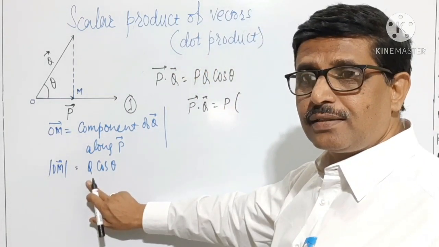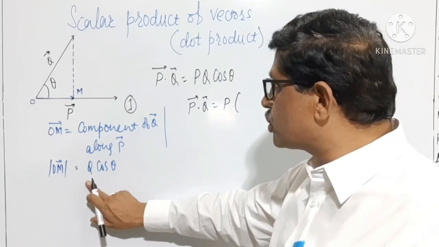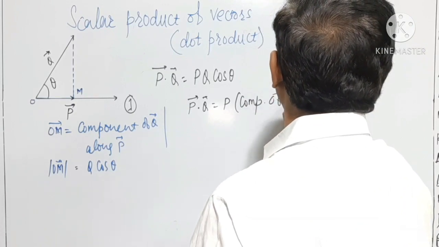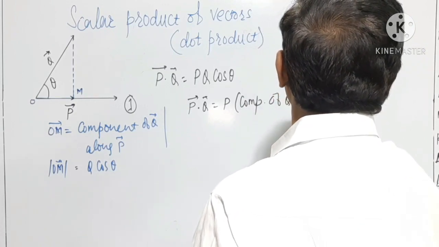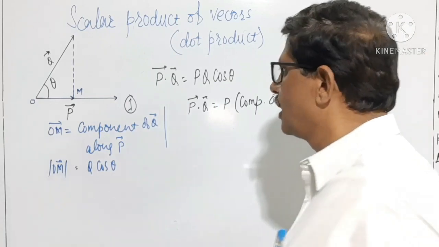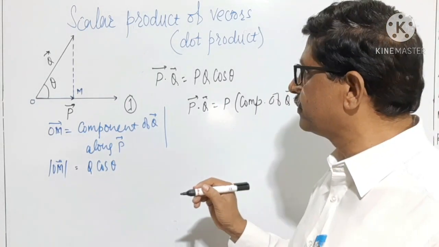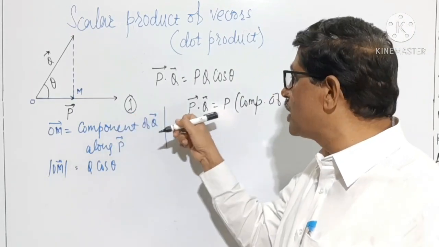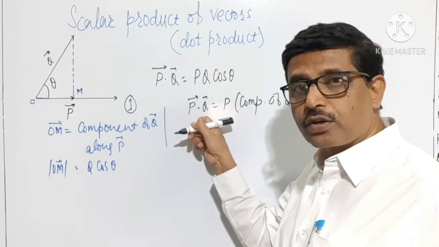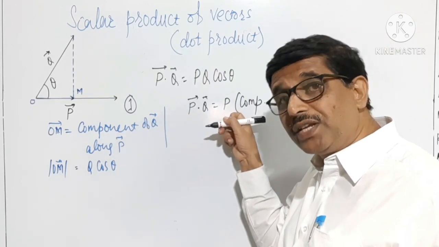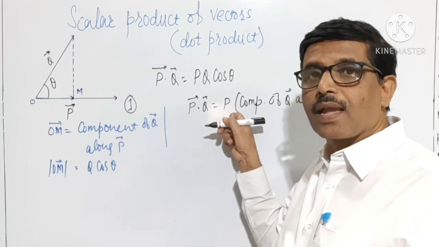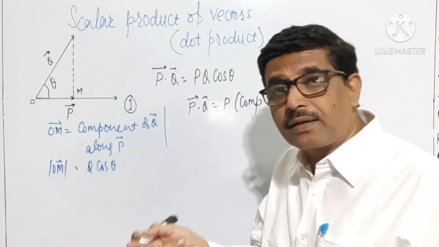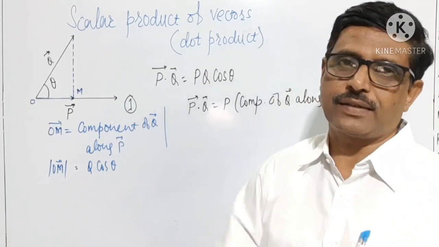Q cos theta is the component of vector Q along vector P. Therefore, the first characteristic can be stated like this: the scalar product of two vectors is the product of the magnitude of one of the vectors and the component of the other vector in the direction of the first vector.